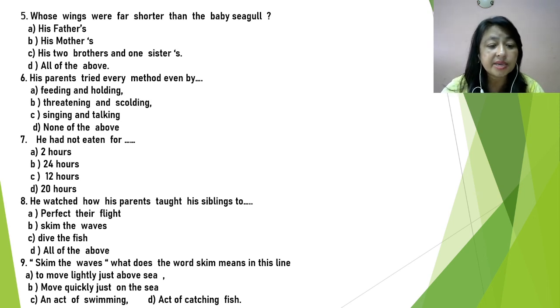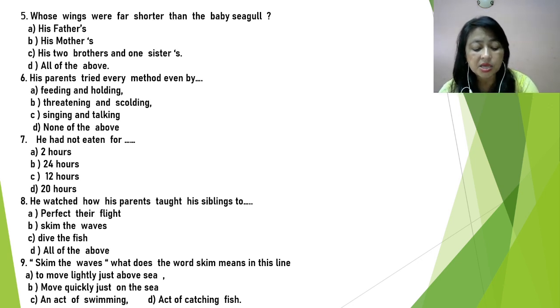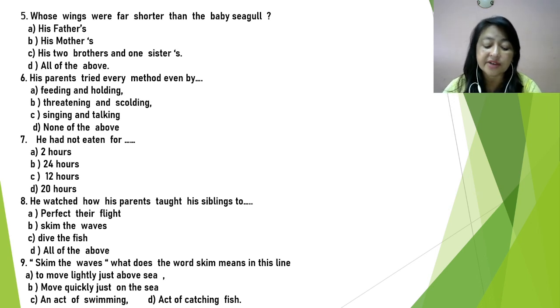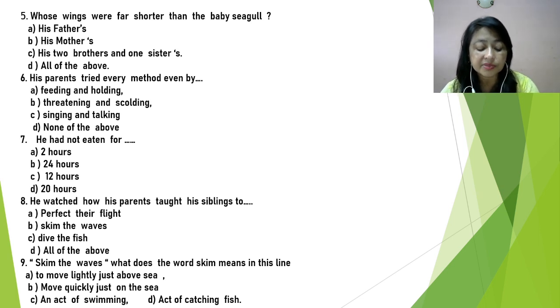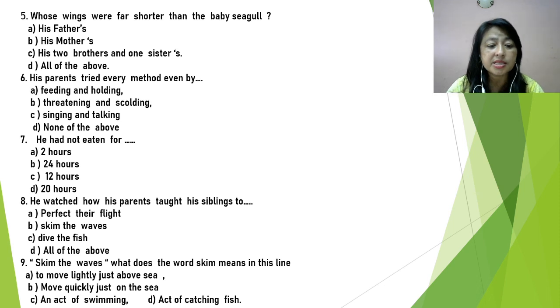Question 9. Skim the waves. What does the word skim mean in this line? Skim means to move lightly just above a surface. That may be land, sea, or any surface. And here, as we are talking about a seagull, a seabird, and about the sea, isn't it? So this is the skim, the waves.